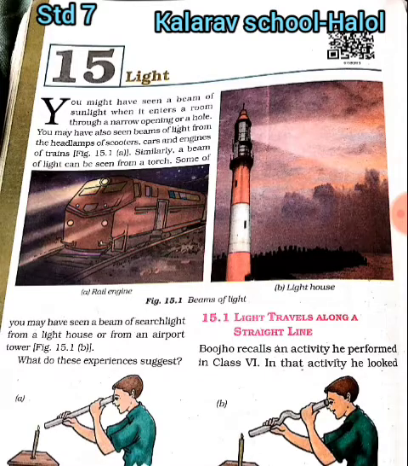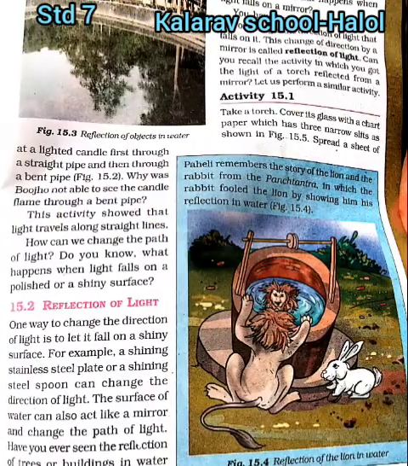Boojho, recall an activity he performed in class 6th. In that activity, he looked at a lighted candle first through a straight pipe and then through a bent pipe. Why was Boojho not able to see the candle flame through a bent pipe? This activity showed that light travels along straight lines. How can we change the path of light? Do you know what happens when light falls on a polished or a shiny surface?